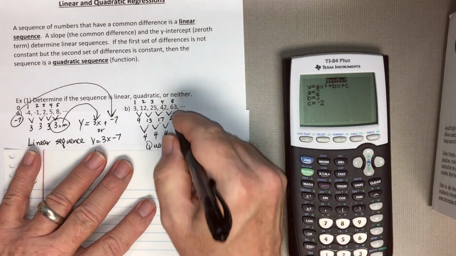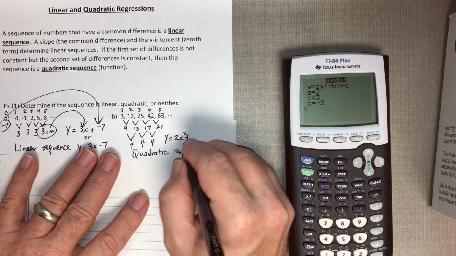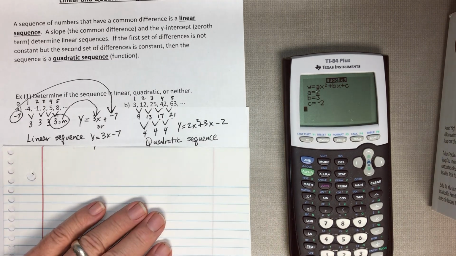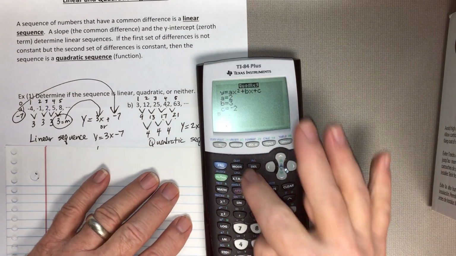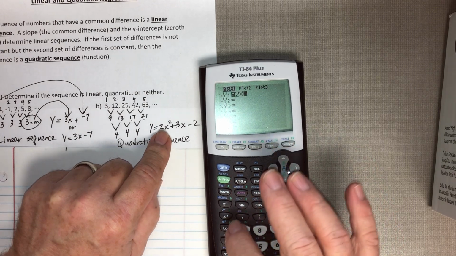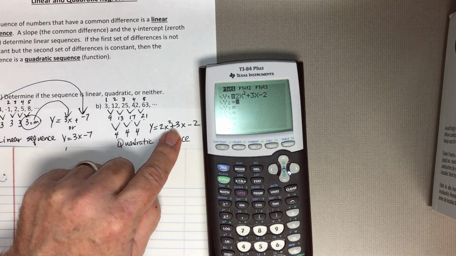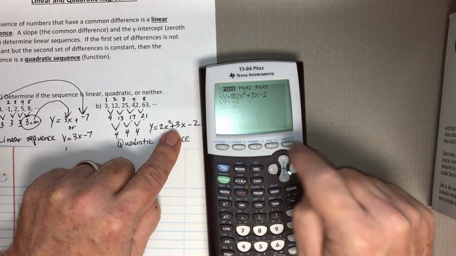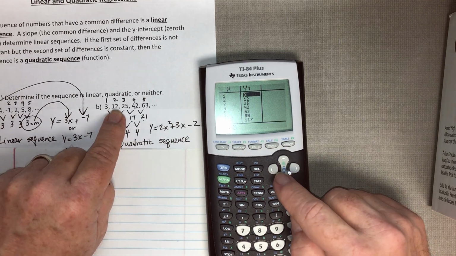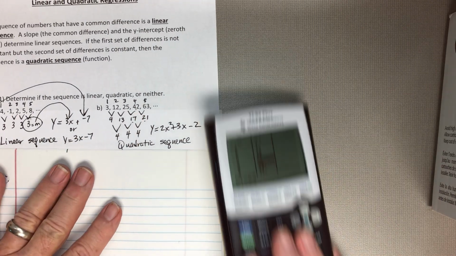When you do, there is y equals 2x squared plus 3x minus 2. There's your equation right there, okay? Once again, if you were to go into y equals, clear out whatever was in there, and type in 2x squared plus 3x minus 2, and then hit enter to put that function in, and go into your table, then right across from the 1 is the 3, and then 12, and then 25, 42, and 63. Of course it keeps going, but that's not necessary.